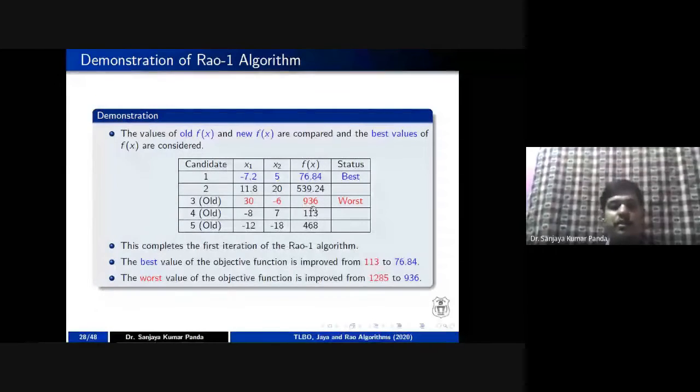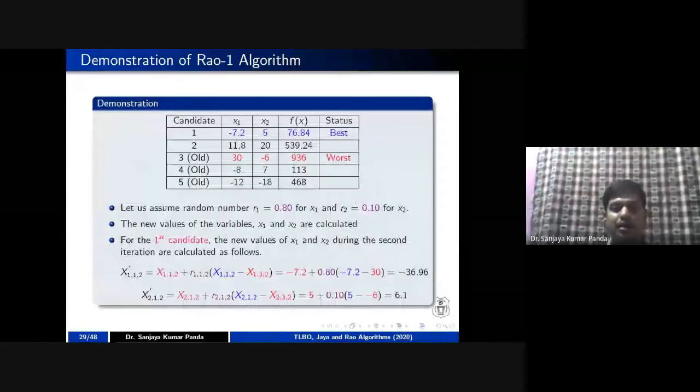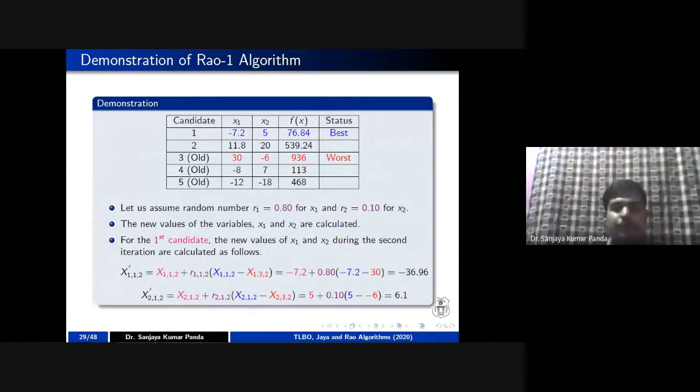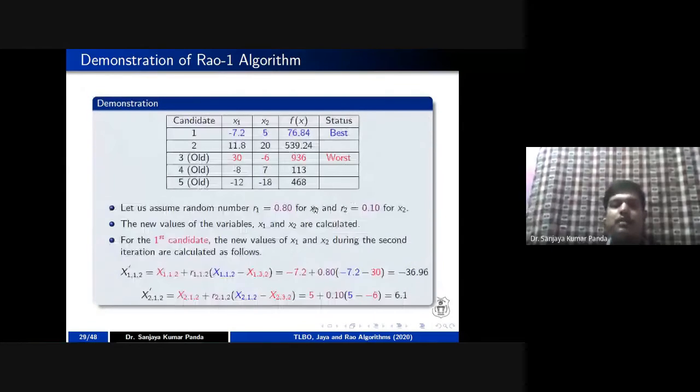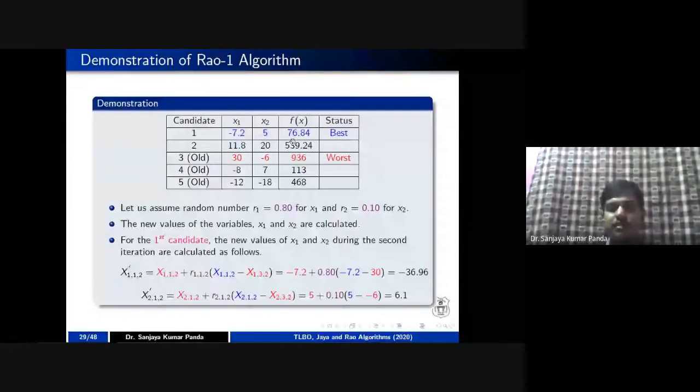As my termination condition is not satisfied, I have to go for another round, right? Because my termination condition is 2. Until the 2 rounds are over, I will not stop. So I have copied the population from the previous slide here. Now I have to calculate which one is best. This is the lowest one, so this is the best, and this is the highest one, the worst solution.